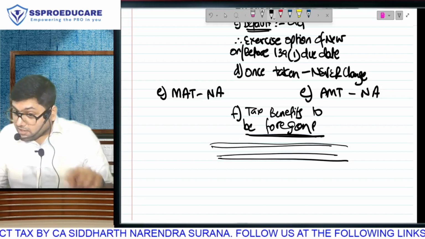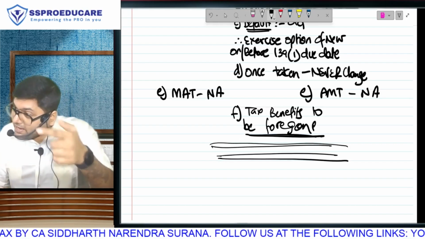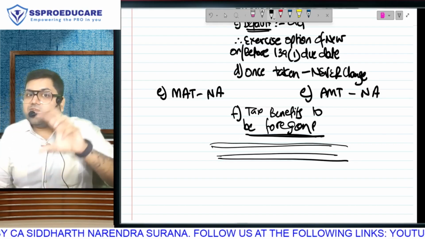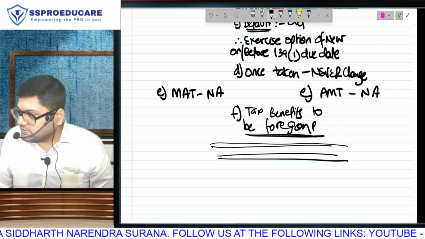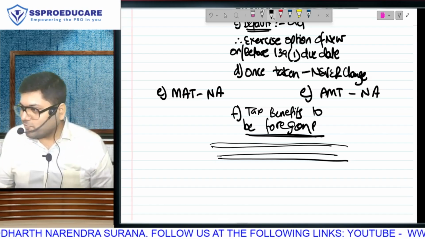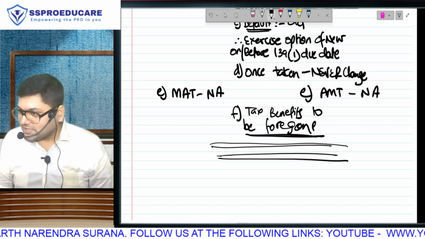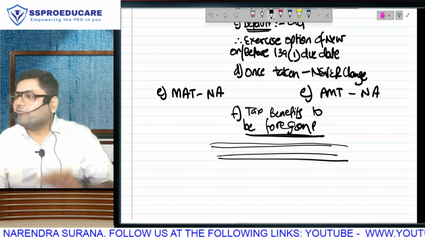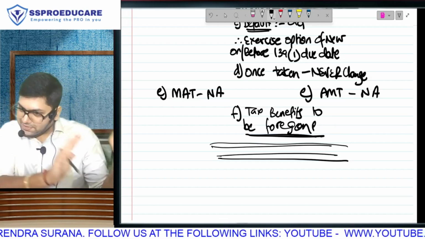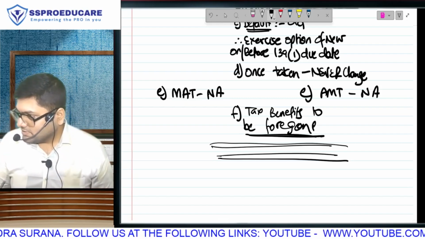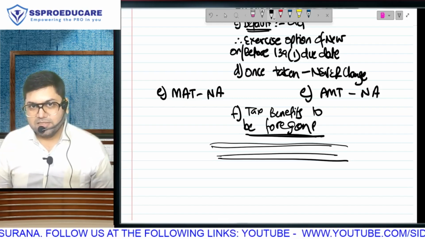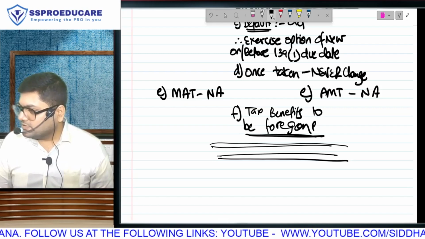In fact, the number of points here are less than 115 BAC. In 115 BAC we have 20 points because all the points of salary are there, house property points are there. Here only 10 of them are applicable. So if you learn that list, this list is over. This list is a part of that list. Same tax benefits have to be followed.